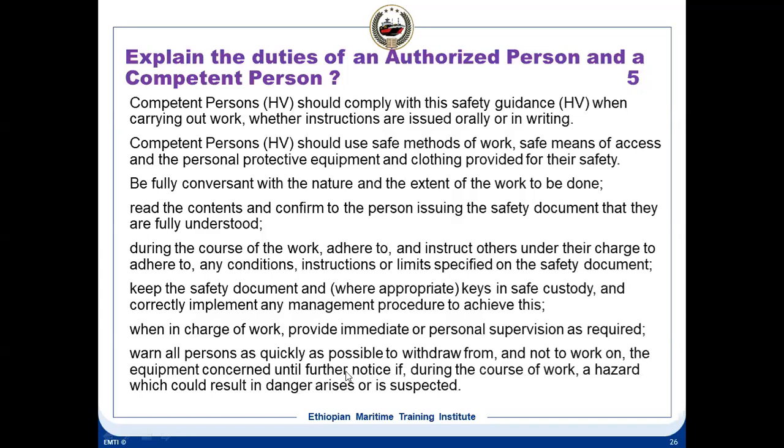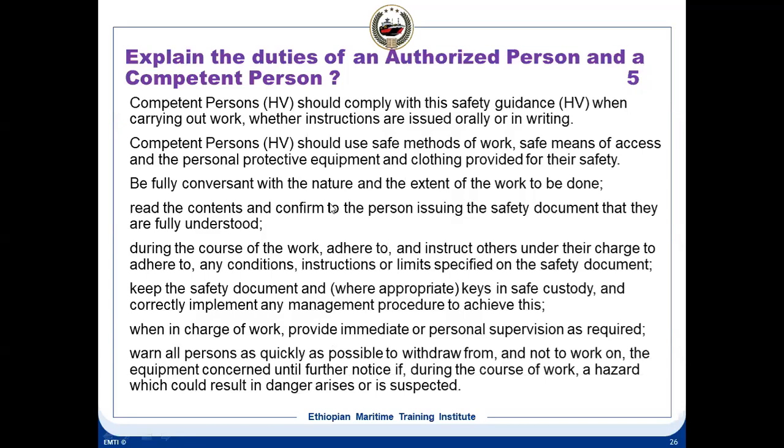Something like, you carry out an inspection. A hazard means any dangerous occurrence. If you find that some hazard is going to happen, you should immediately stop the work and withdraw from it. So these are the jobs of a competent person. A competent person means you should be thorough and very clear about what is going to be done.